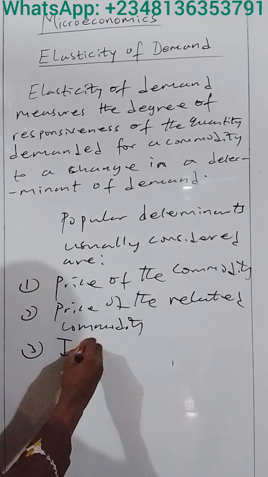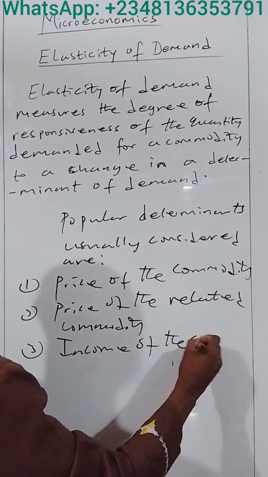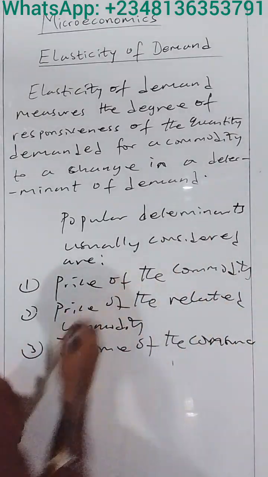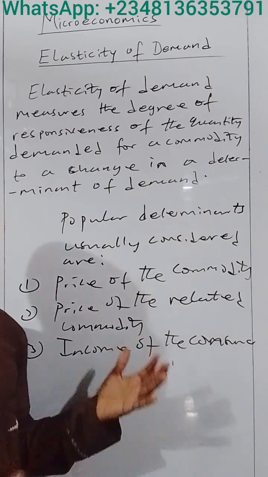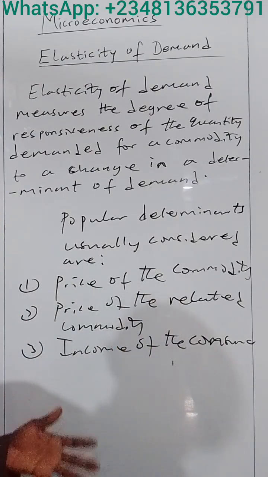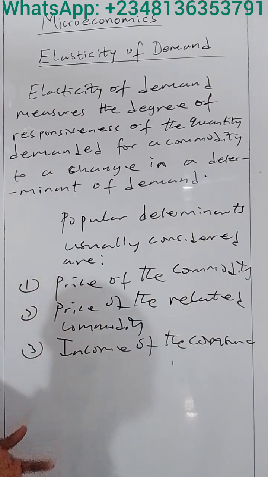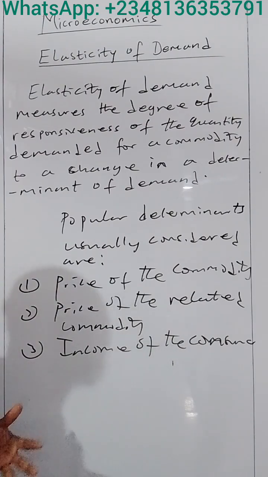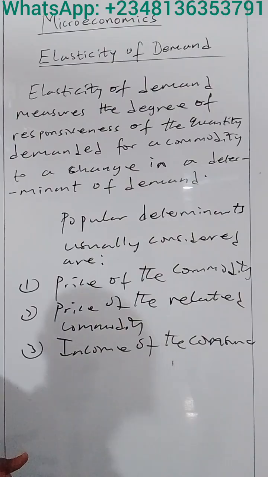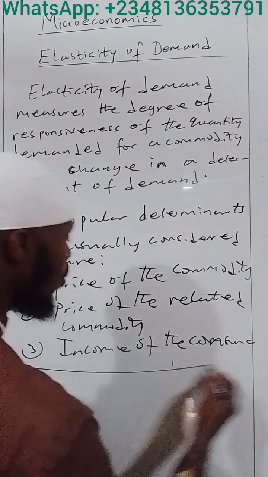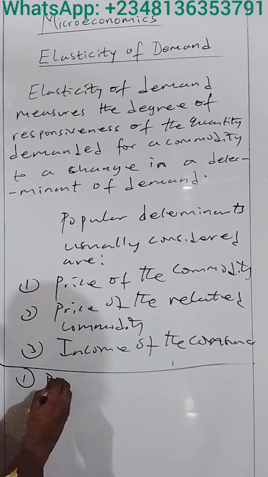And lastly, the income of the consumer. In other words, we can measure the responsiveness of the quantity demanded to the price of the commodity, to the price of the other commodity, and to the income of the consumer.